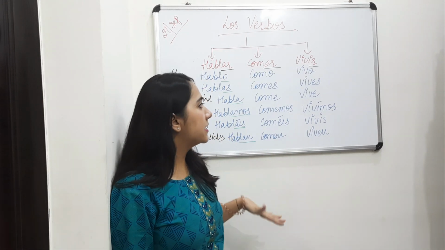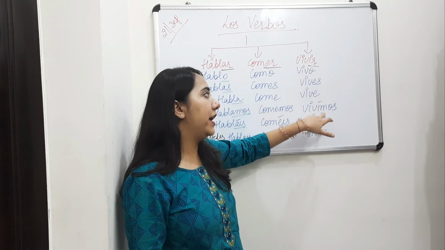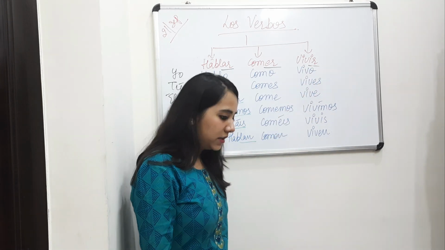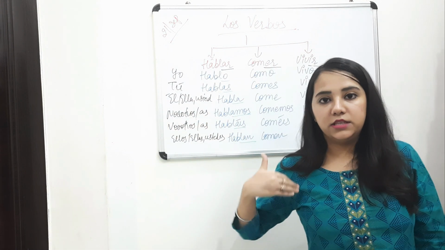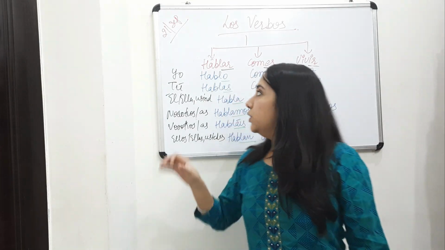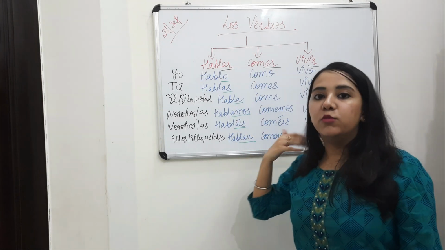Now you can see the similarity here. You just remove the IR and add o, es, e, imos, ís, en. So that's how things go on. So that is a regular verb. What will you do in a regular verb? You just remove the ending and put o, as, a, amos, áis, an.